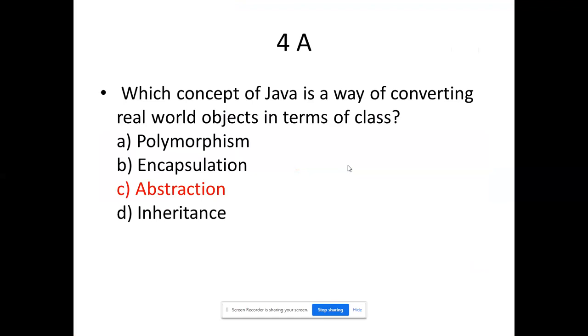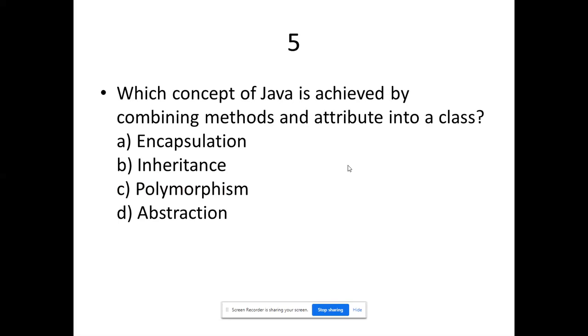Only you will utilize it. Right? The purpose of the respective entity will be understood only through abstraction, because we don't know what the input is and what the process is, how it is carried out. The only thing is we will utilize that service as it is. So we are going to utilize the service of the bus, the train, the aircraft. We won't think about the mechanical engineering or automobile engineering behind the nature of the object. So that's the thing. Final question. Which concept of Java is achieved by combining methods and attributes into a class?